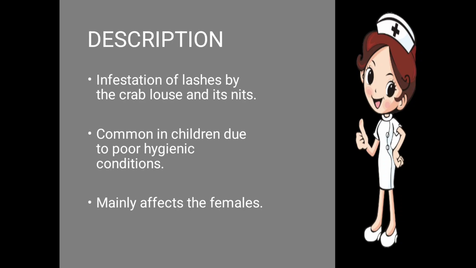Now, the crab louse is a kind of insect which causes infection on the eyelashes of human beings, and the crab louse lays its eggs. The word nits is related to the eggs. The crab louse lays its eggs on the eyelashes and causes infection to the eyelashes or the eye.